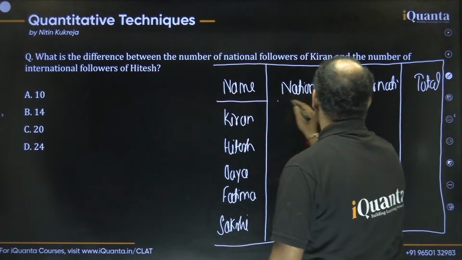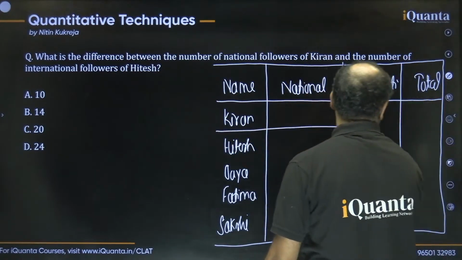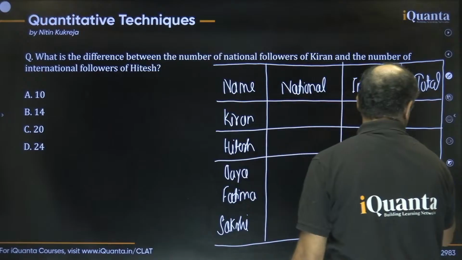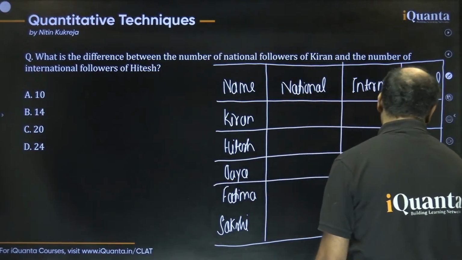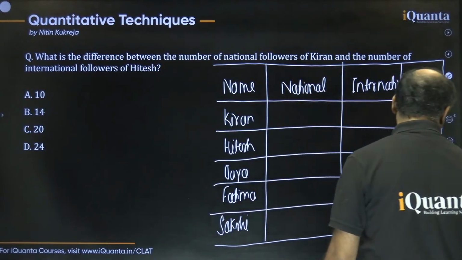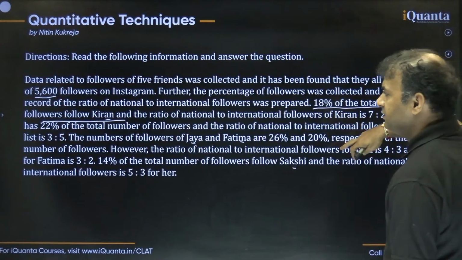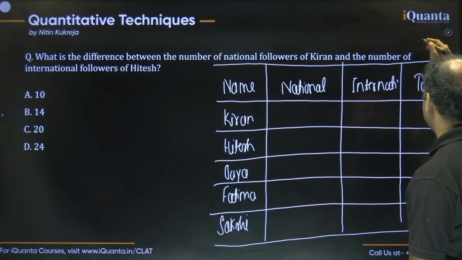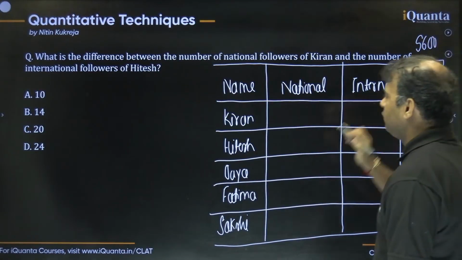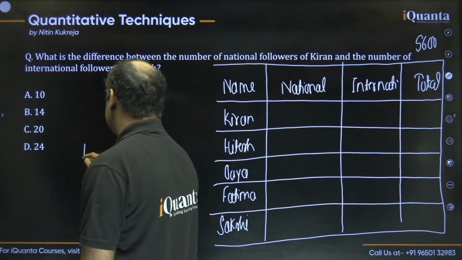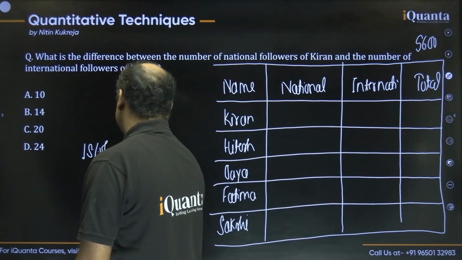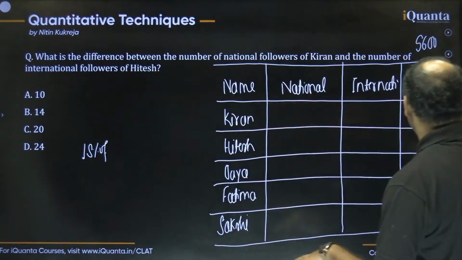So first thing, Kiran is being followed by 18% of the total followers. The total followers we have is 5,600, so we have to find 18% of 5,600.